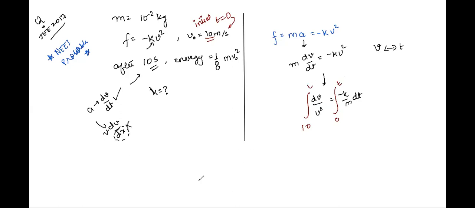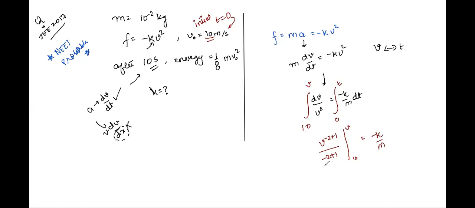Let's find out a general condition. Integral of v power minus 2 will be v power minus 2 plus 1 upon minus 2 plus 1. We have read this formula, right? We'll integrate it from 10 to v. Similarly on the other side, minus k by m are constants.